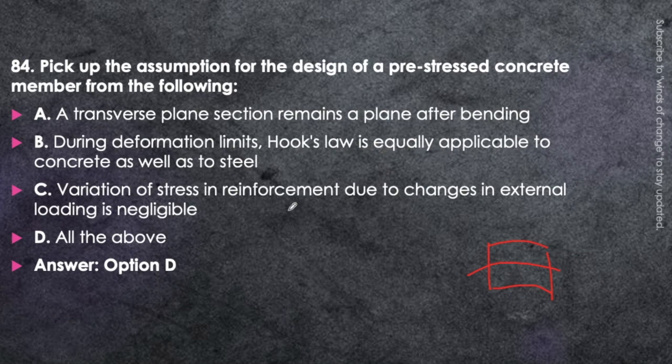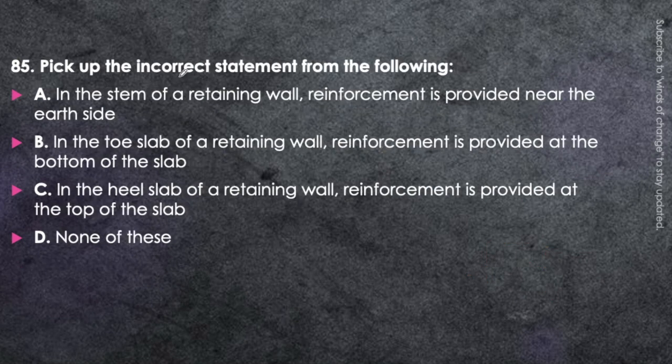Next question. Pick up the incorrect statement from the following. In the stem of a retaining wall, reinforcement is provided near the earth side. In the toe slab of a retaining wall, the reinforcement is provided at the bottom of the slab. In the heel slab of the retaining wall, reinforcement is provided at the top of the slab. Or none of these. Think about it.